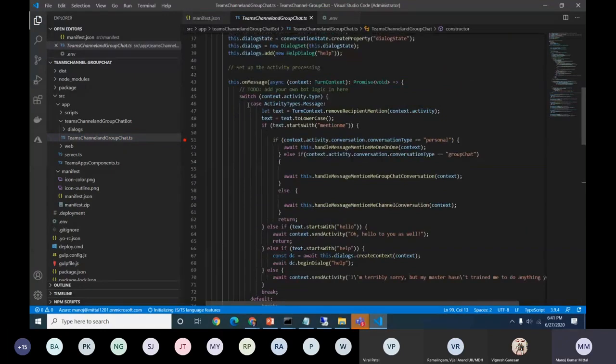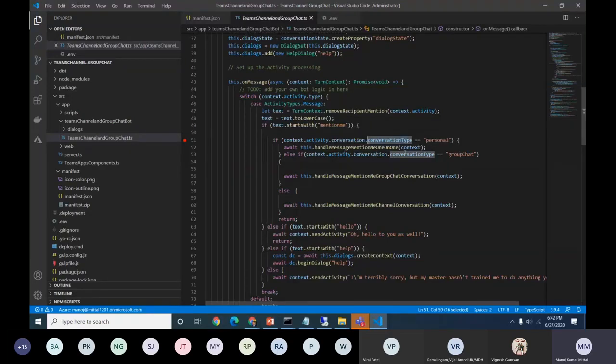Okay, so this is the same, the on messages. Once we are doing the conversations within a personal one-to-one, we have a conversation type. So we can get to know where my bot is going to be used or where it has been deployed. And if we need to handle specific types of messages with respect to the conversation type, we can define it here.